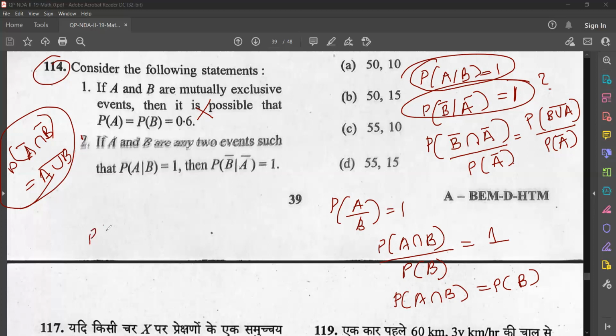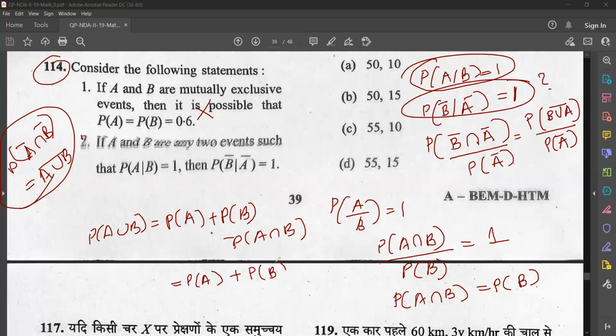Now, what is P of A union B? We need A union B, isn't it? So I'm going for A union B, that is P of A plus P of B minus P of A intersection B. So that is P of A plus P of B minus P of B, so that is P of A. So P of A union B, I got as P of A.